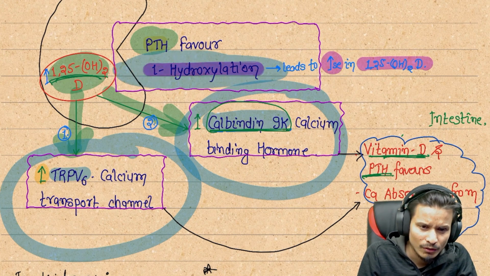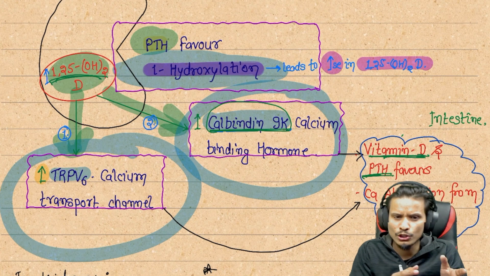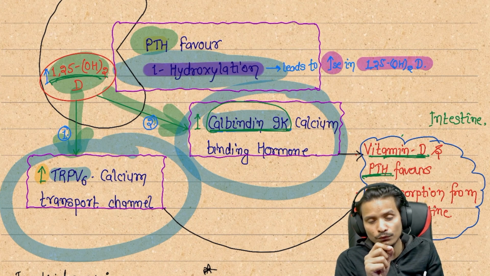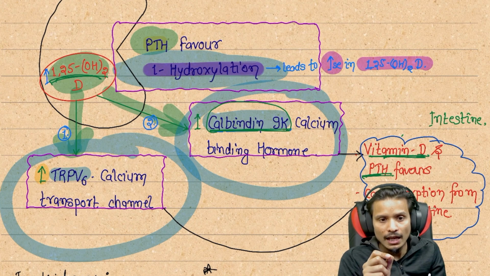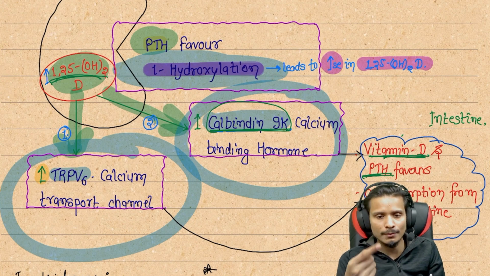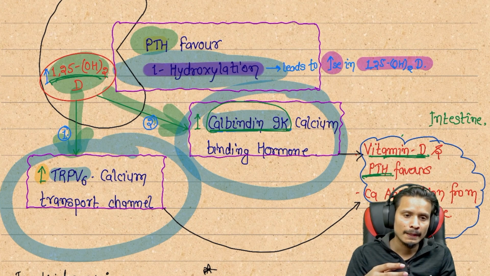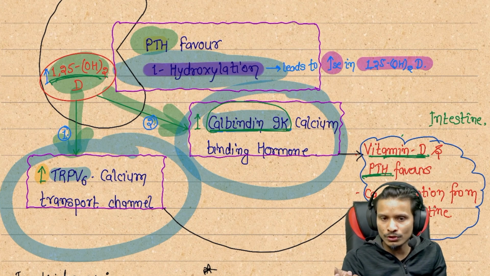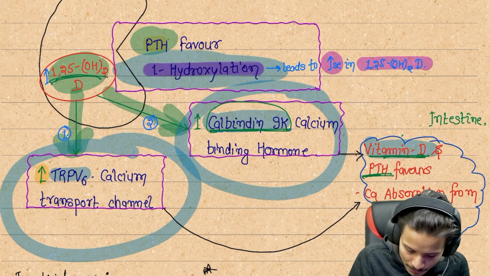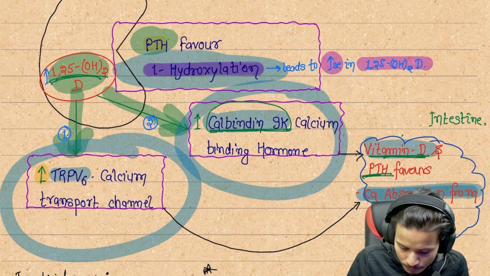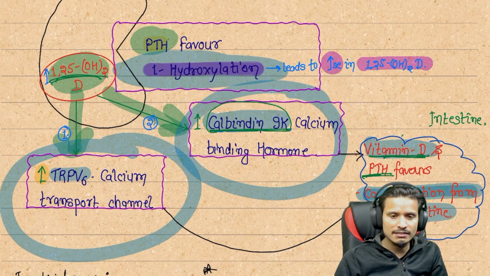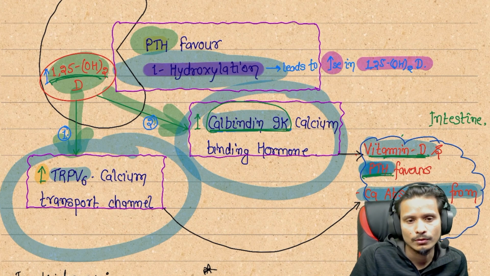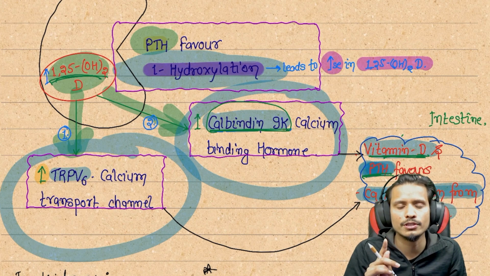We can say there is first a hydroxylation, and it performs the activation of vitamin D. Now you know the parathyroid hormone favors the alpha-1 hydroxylation of vitamin D, and alpha-1 hydroxylation leads to the activation of vitamin D. After activation, it synthesizes the TRPV6 and calbindin 9K proteins, and they lead to the absorption of calcium from the intestine. In the intestine, calcium and vitamin D absorption happens, and it is favored by the parathyroid hormone because the parathyroid hormone causes the hydroxylation at the first carbon.